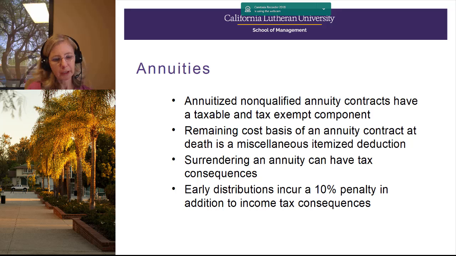But variable annuities will be indexed to the stock market. And even though your performance in your annuity and your earnings inside the annuity are based on dividends and realized and unrealized gains and losses, which realized gains and losses and qualified dividends would be taxed at a preferred rate outside of an annuity, because they're inside that annuity wrapper,